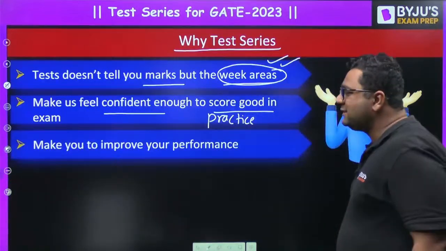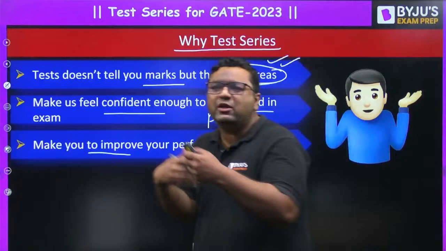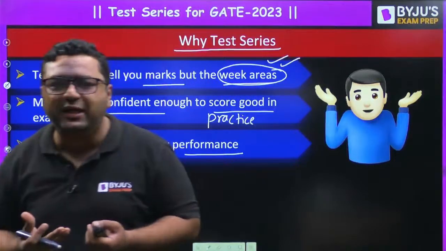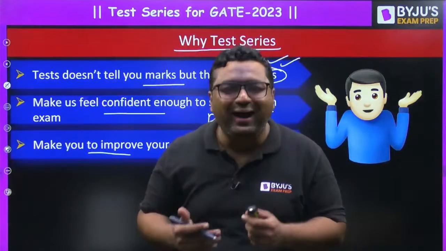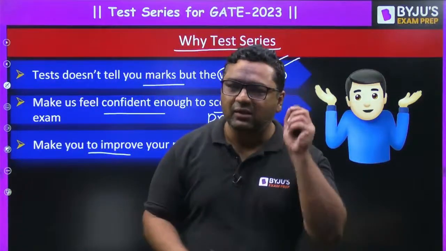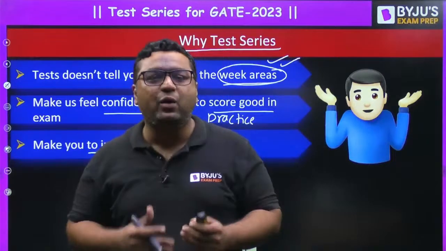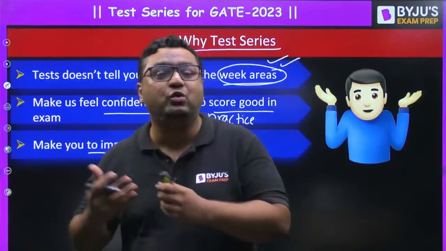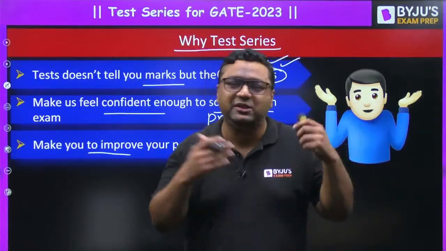Then, my dear, the next thing, it makes you improve your performance, because whenever you give a test, you get to know your mistake. In the next test, you come with improvement by not repeating that mistake. So guys, if you want an AIR of 100, you can say 1 to 100 or up to 500, not 5000, otherwise you will be just qualifying.